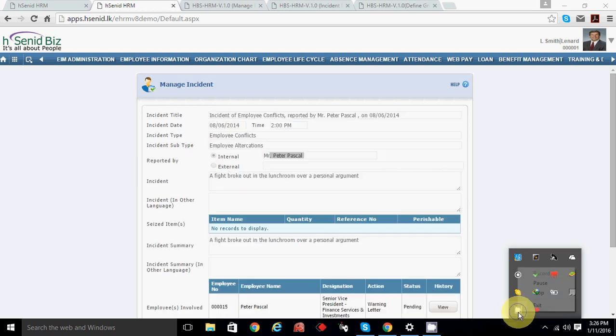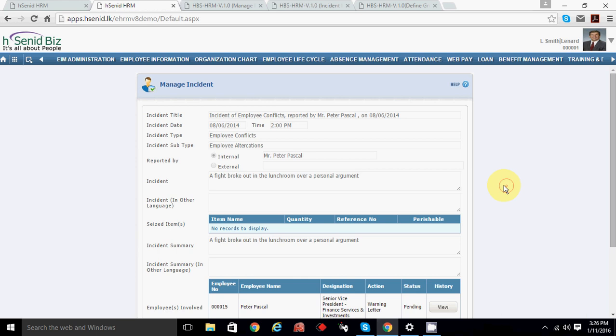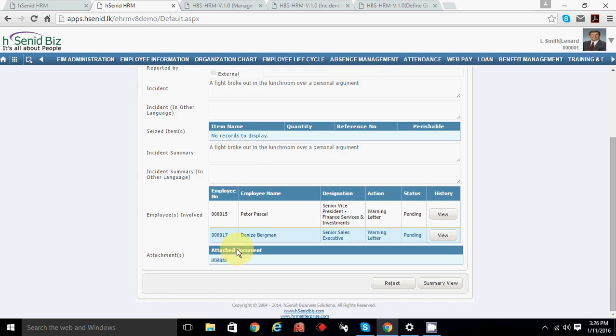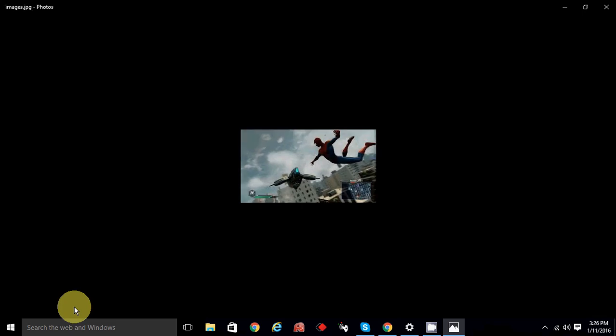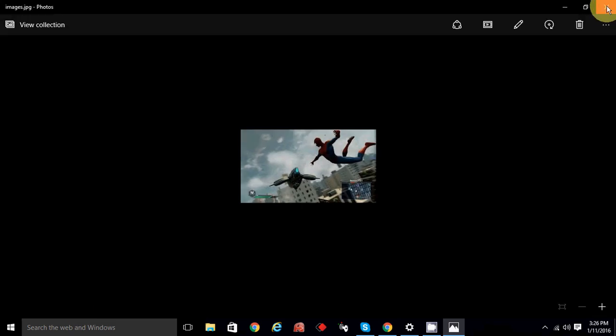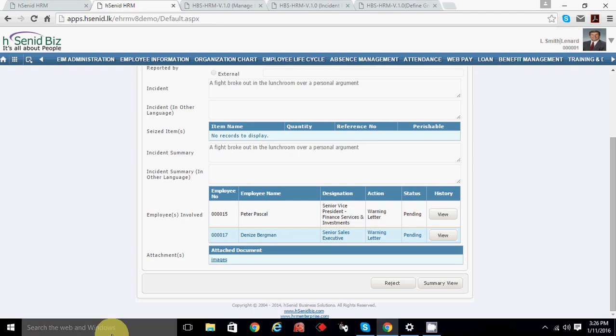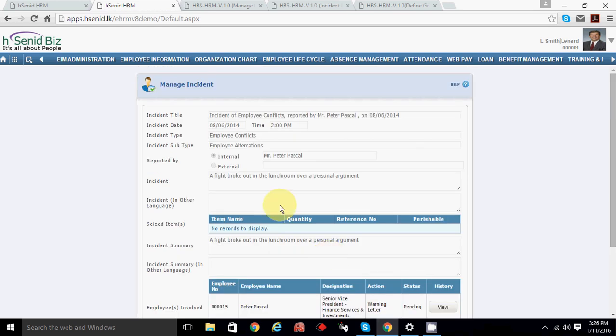So when the fight broke out, okay, manage incident. Who is involved? Dency Bergman. And images. What is the image? Okay, fighting image.